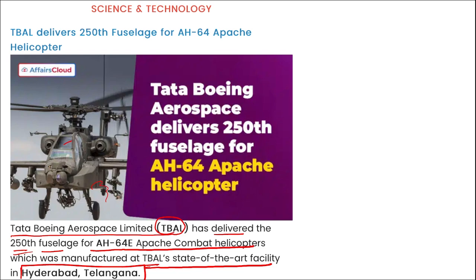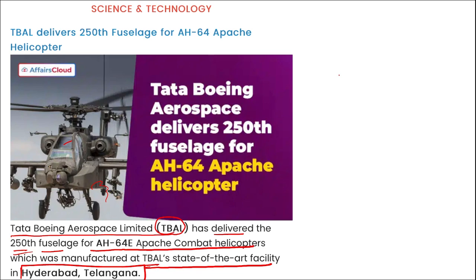Just the body part. Then the manufactured fuselages are dispatched to Arizona in the USA for the final assembly. And after the final assembly, the Apaches are supplied to customers around the world, including the USA Army and the Indian Army. And remember, this AH-64E Apache helicopter is an attack helicopter and it is regarded as the world's most advanced and deadliest attack helicopter.